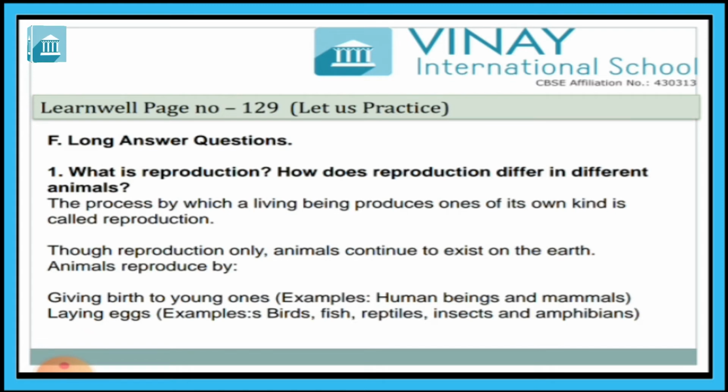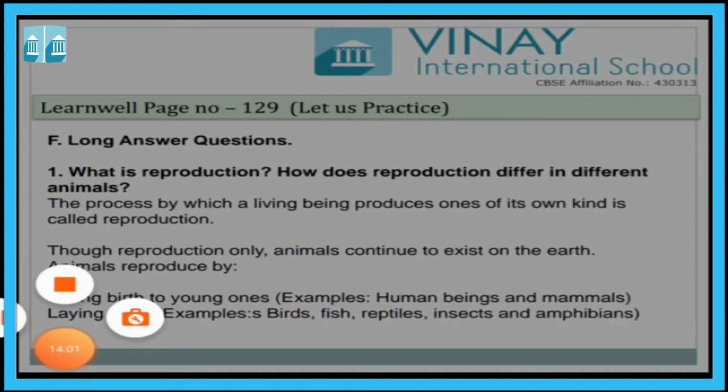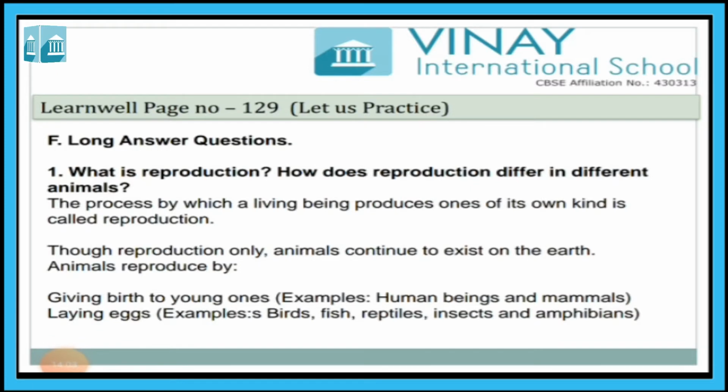First of all, the definition of reproduction: the process by which a living being produces young ones of its own kind is called reproduction. Through reproduction, animals continue to exist on the earth.